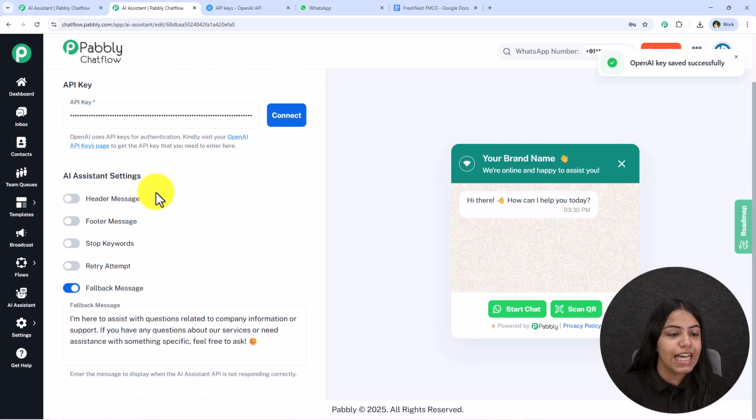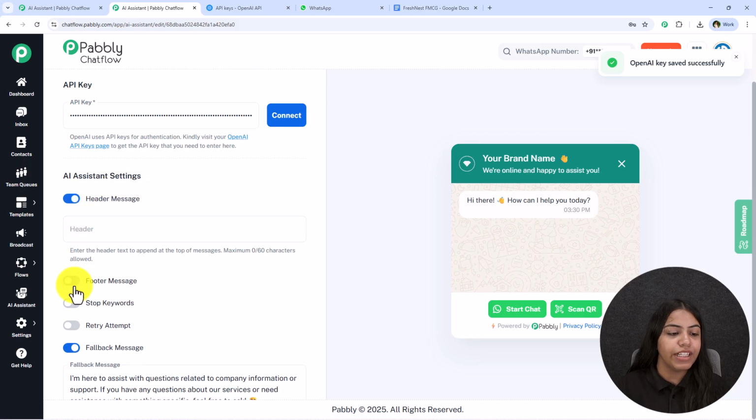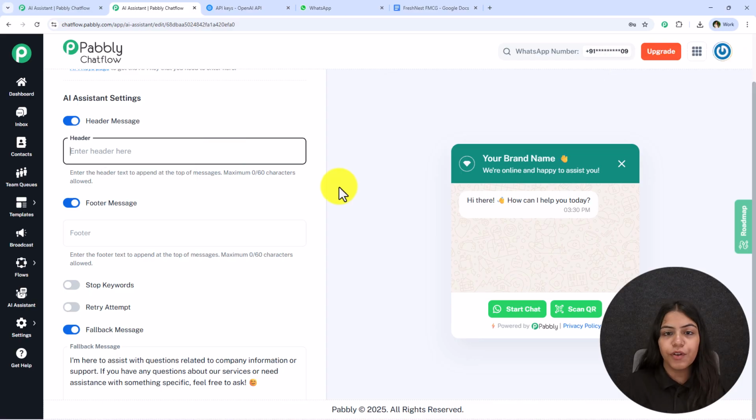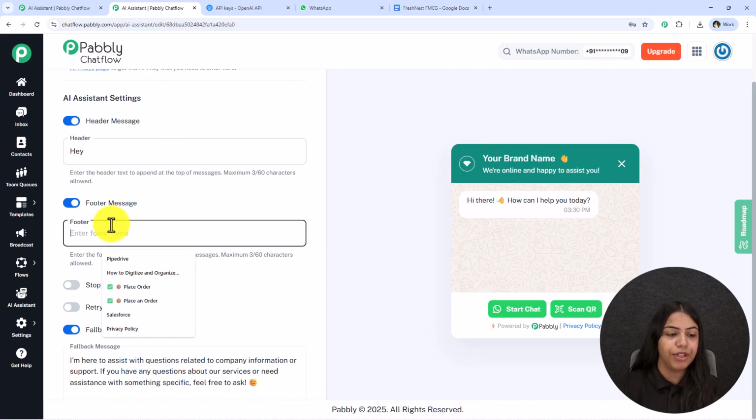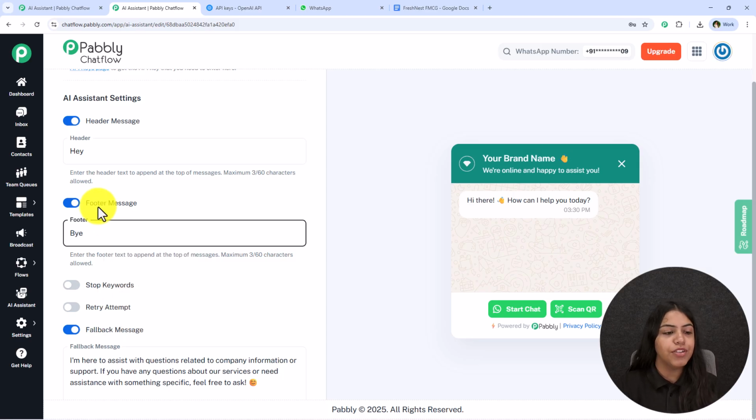Now we have this AI assistant setting. So if you wish, you can definitely add a footer or a header message. So what you have to do is you simply have to switch on these buttons, add a header and a footer message if you wish, but I'm going to keep it as closed.